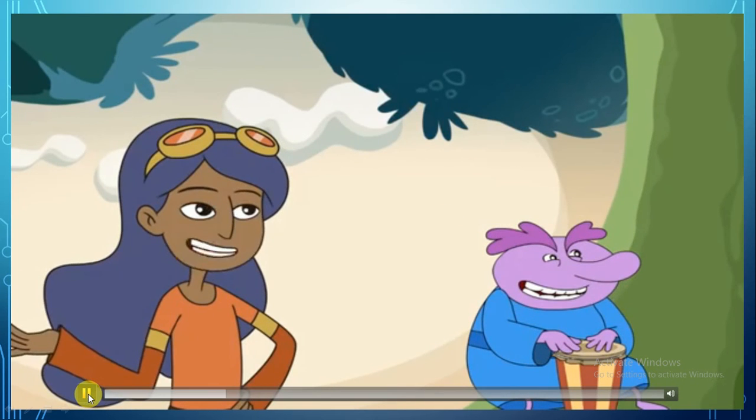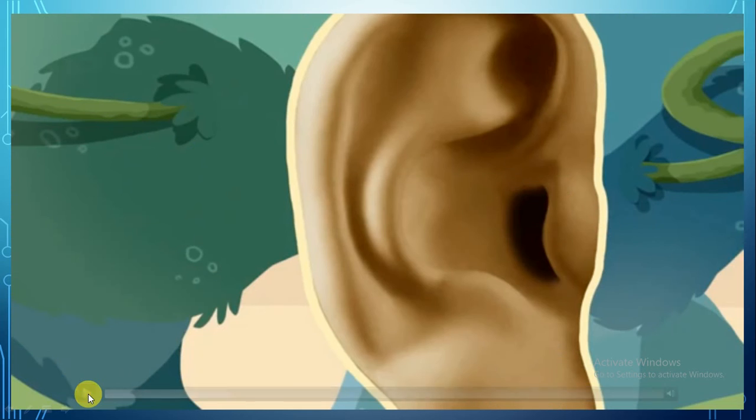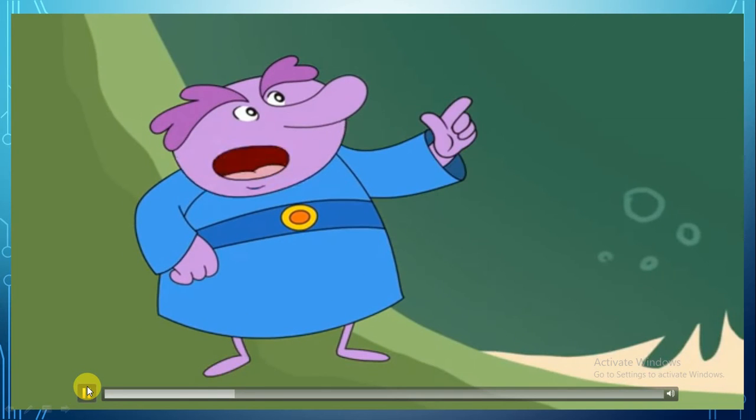I'm guessing that this, being on the outside, would be the outer ear? What a clever clue you are! Okay, guys, so we have 3 parts of the ear. The outer ear, as you see, this is the outer ear. And inside we have the middle ear and the inner ear. Okay, let's watch and learn.